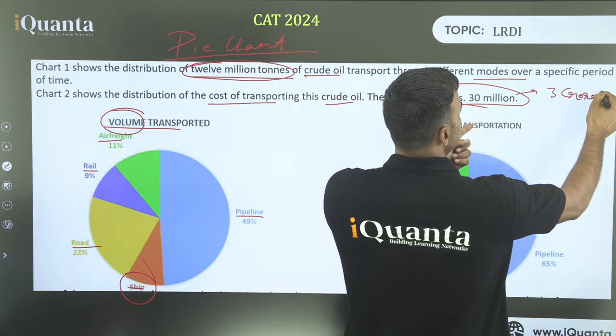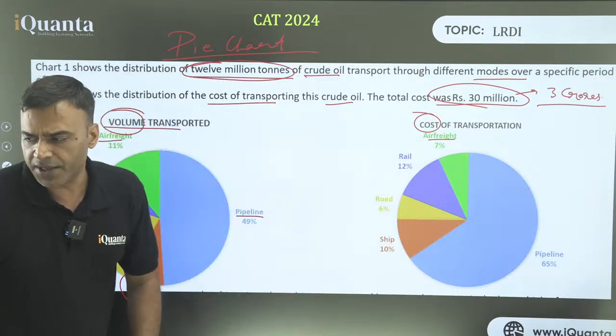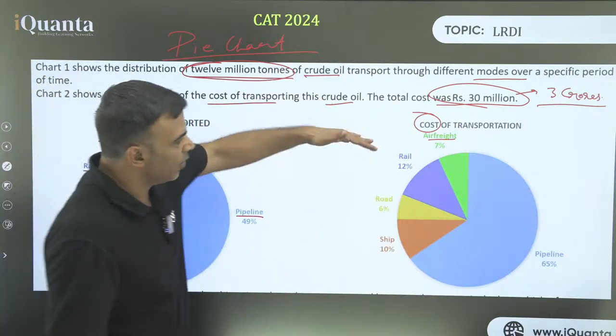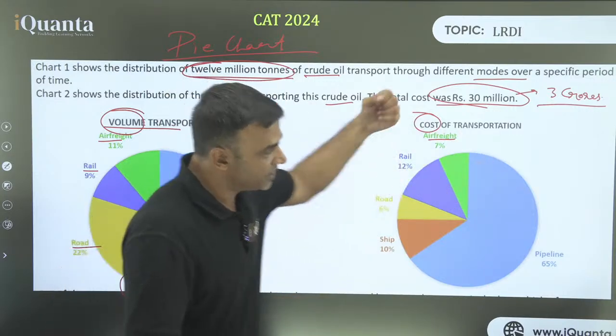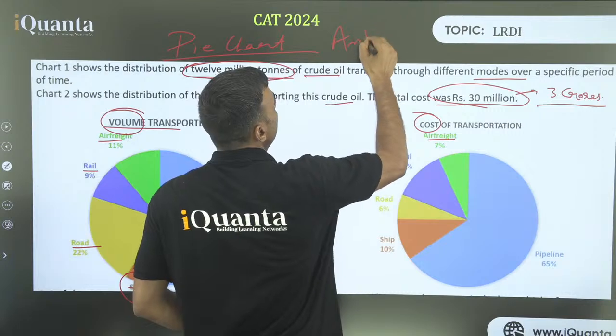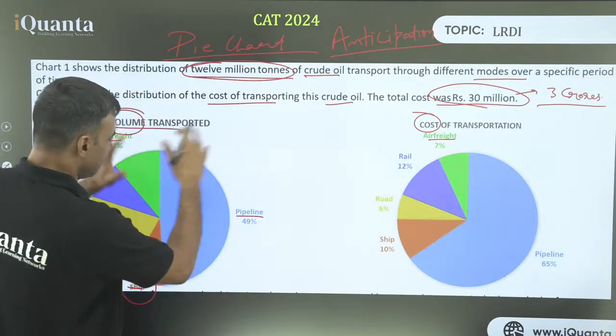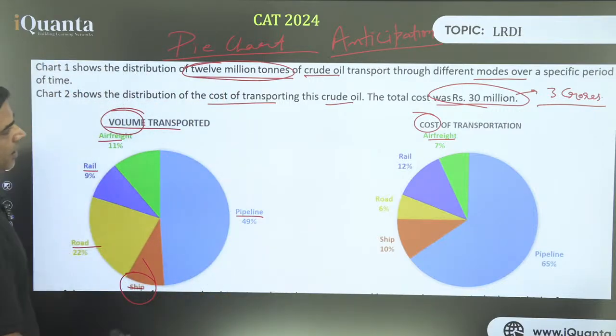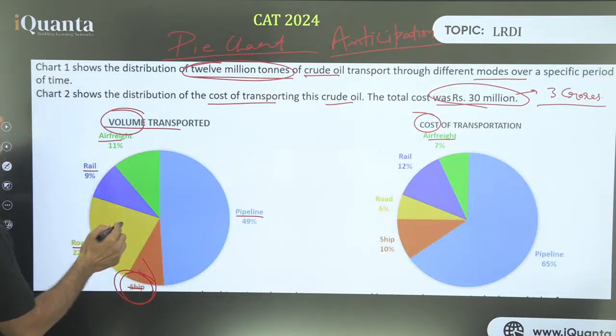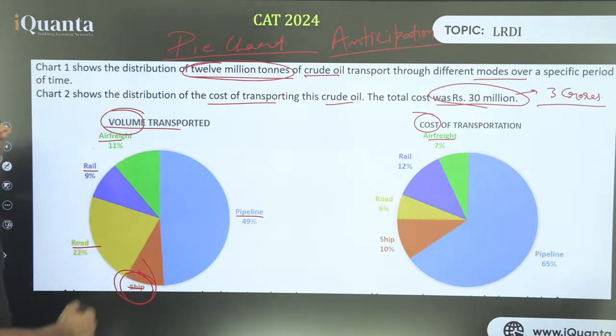So whatever clarification we can make in our mind, keep doing it, don't stop. See, I have not given you any questions, but I have used the word anticipation. Remember? Practice on this really hard, so that while just looking at the data, things keep becoming clearer and clearer in your mind. Now, what is the percentage of ship? What is the percentage share of ship in the quantity of crude? The percentage share of the quantity of crude transported by ship.